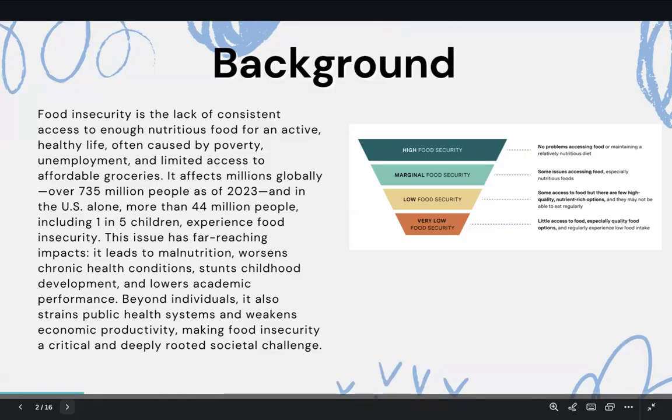This issue has far reaching impacts. It leads to malnutrition, worsens chronic health conditions, stunts childhood development, and lowers academic performance. Beyond individuals, it also strains the public health systems and weakens economic productivity, making food insecurity a critical and deeply rooted societal challenge.